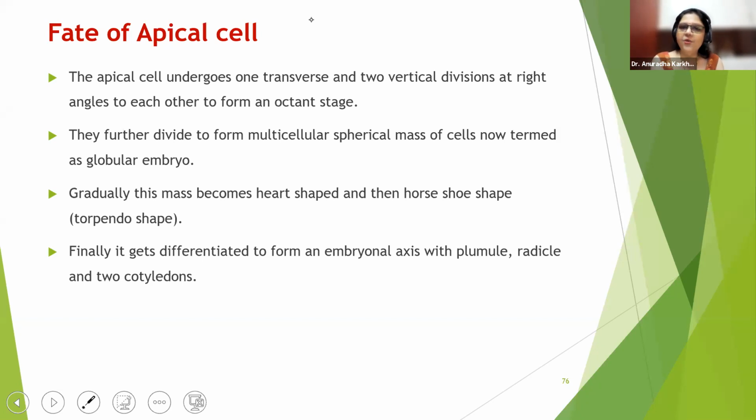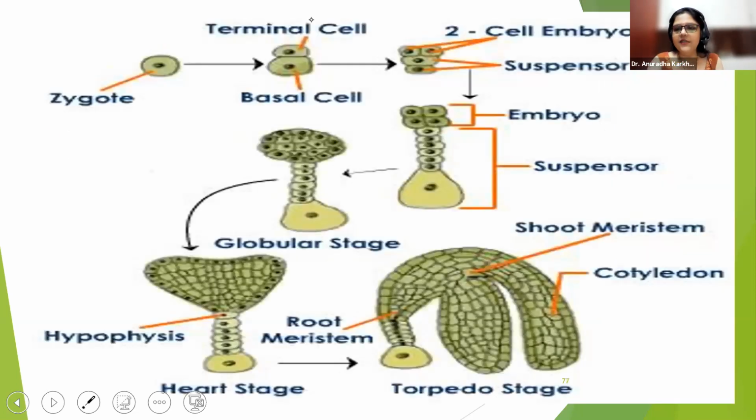Ok. Then, this is the diagram that I want to tell you all. So see, this is going to be the zygote, correct? This is going to be dividing into two: basal cell which is large, and terminal cell which is small. Basal cell is undergoing cell division to form suspensor. Simultaneously, the apical cell is also undergoing cell divisions to form your octant stage. So here the embryo is at octant stage.